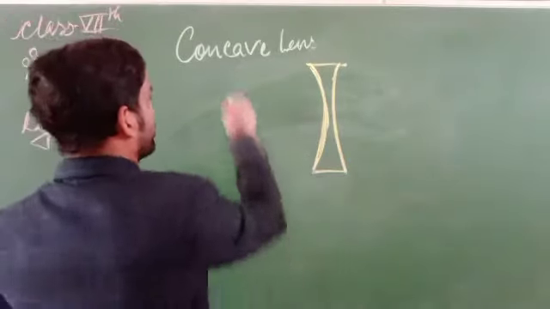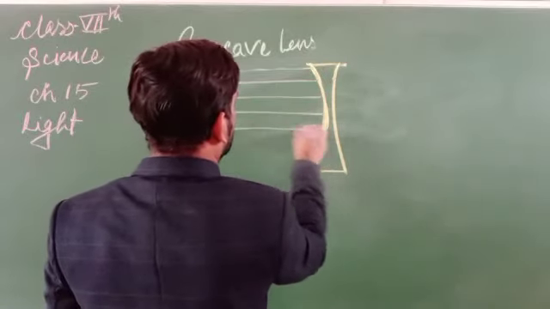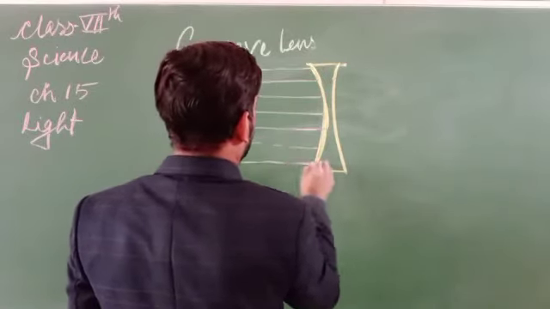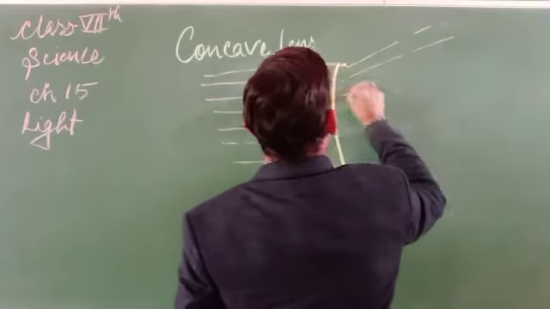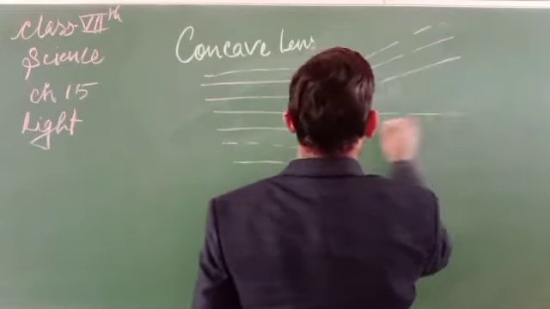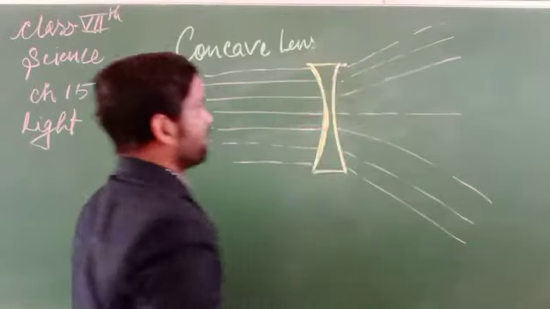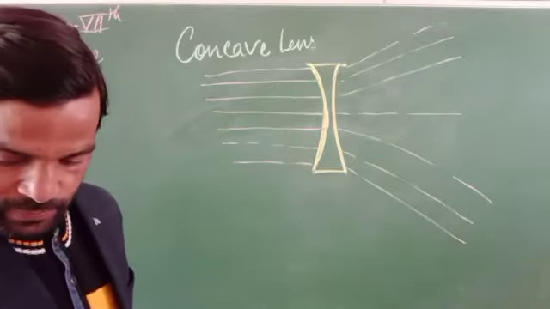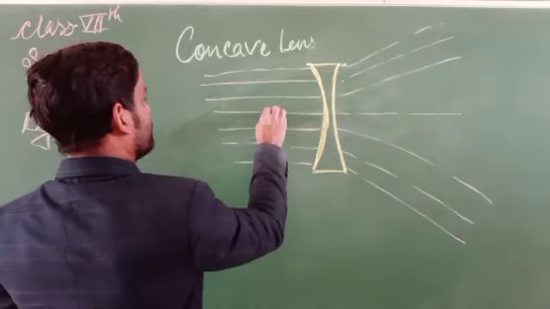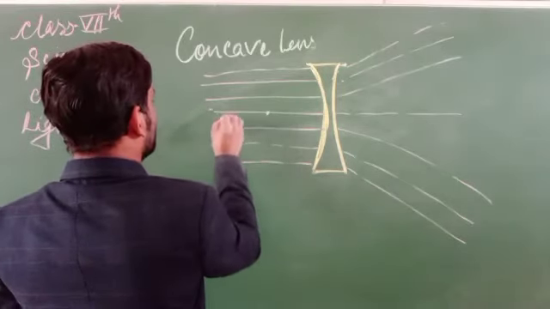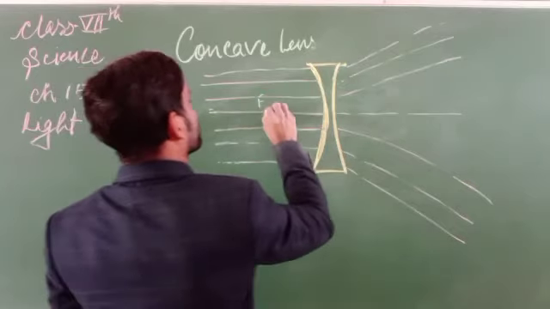If it is called a diverging lens, what does that mean? It can be like this. So the image will be formed over here, behind the lens, on its focus.